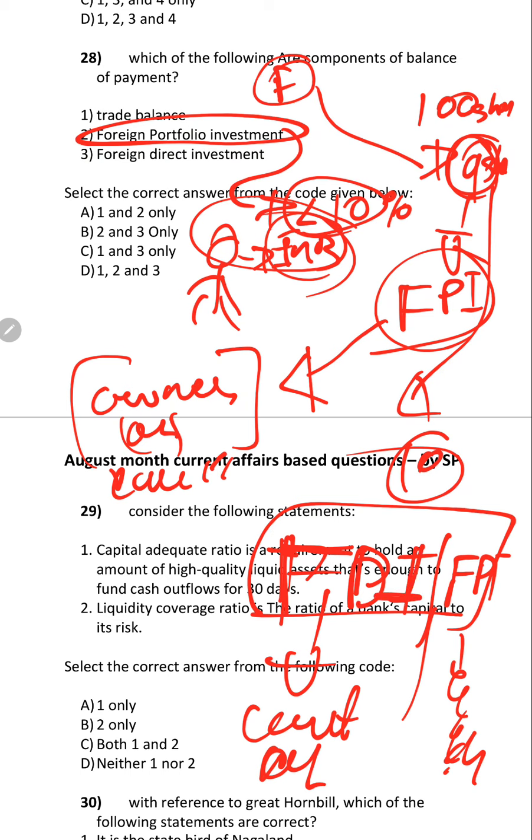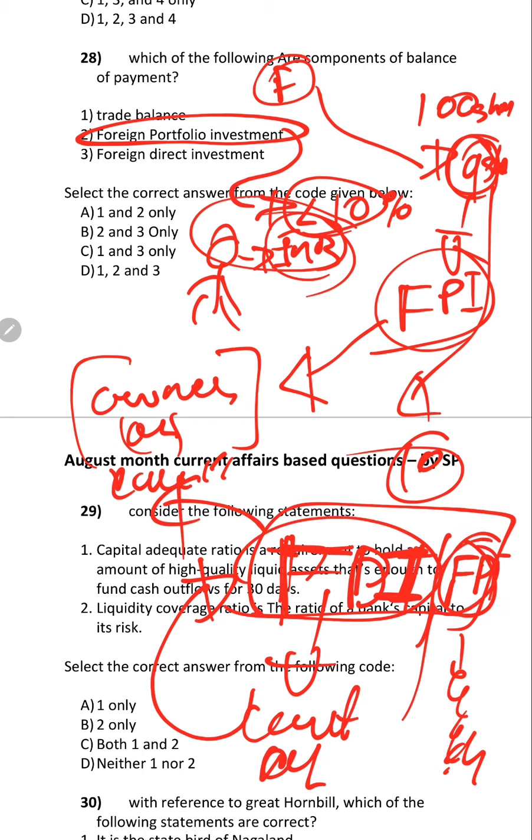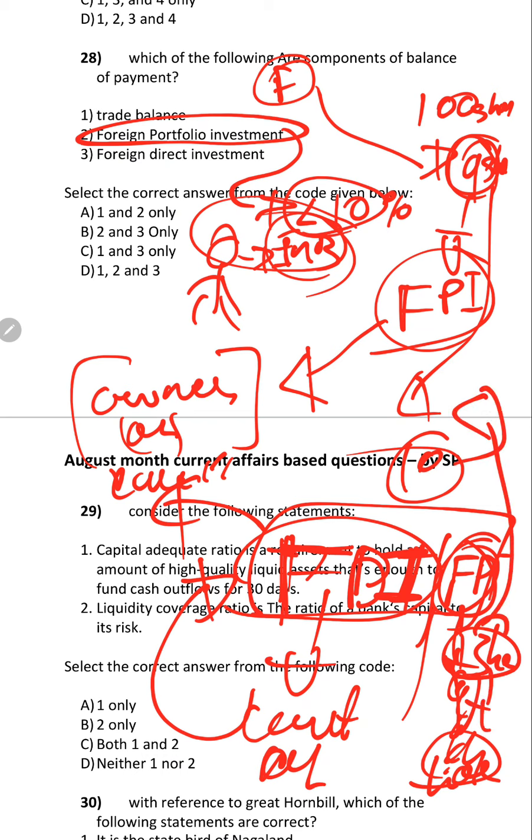FDI is at risk, because if any loss comes, these FDI investors have to face. But FPI is not like that. They don't have to deal with any loss. They just invested on shares. Tomorrow if they feel these shares will fall, immediately they'll sell off and move.